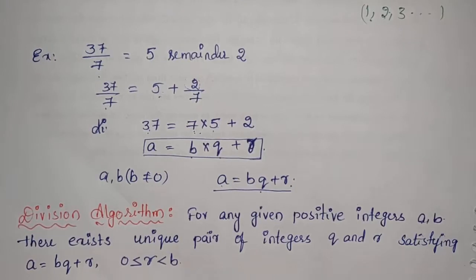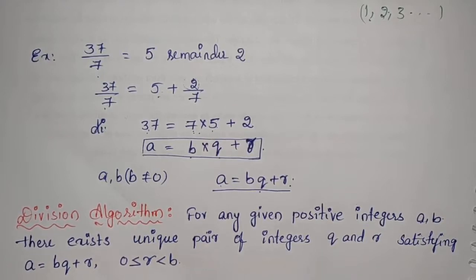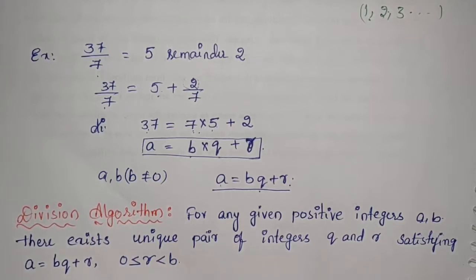For any given positive integers a, b, there exists a unique pair of integers q and r satisfying a equals bq plus r, where 0 is less than or equal to r, and r is less than b. r should be between 0 and b; then only is this division algorithm applicable.